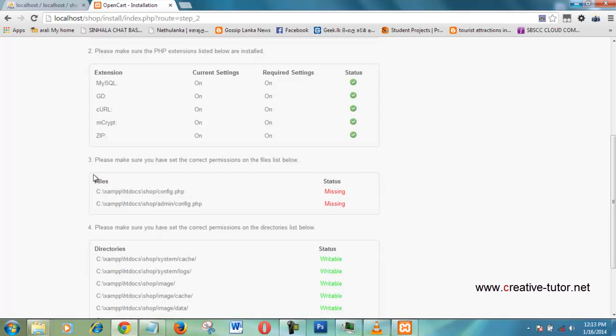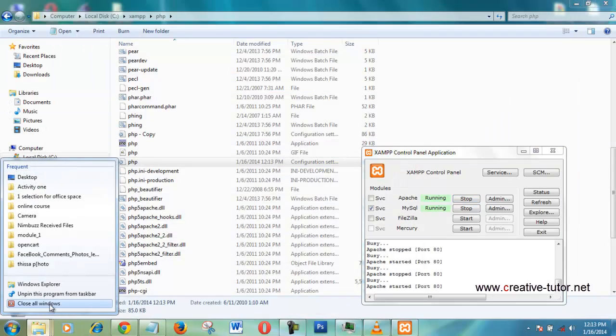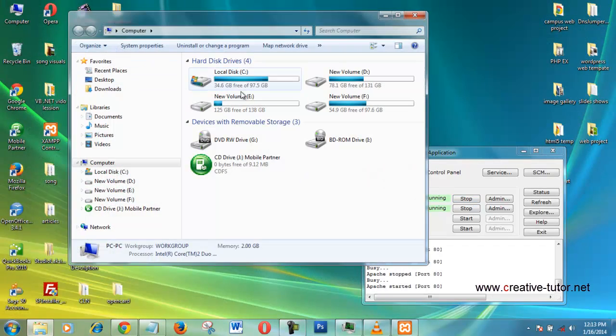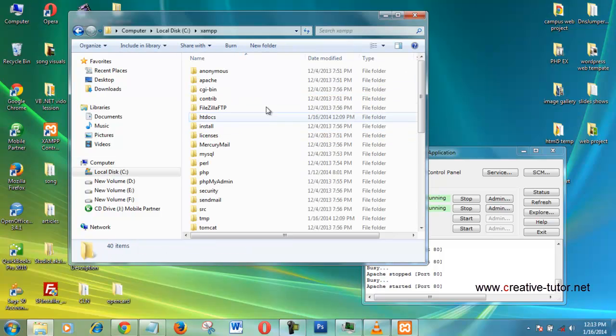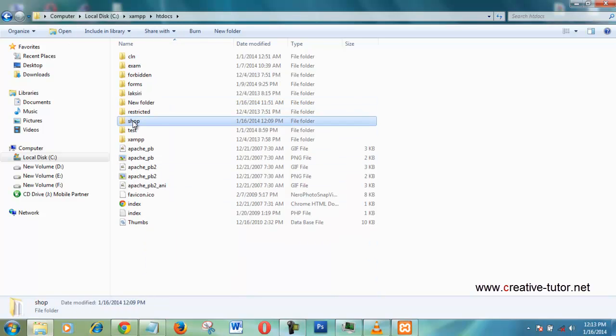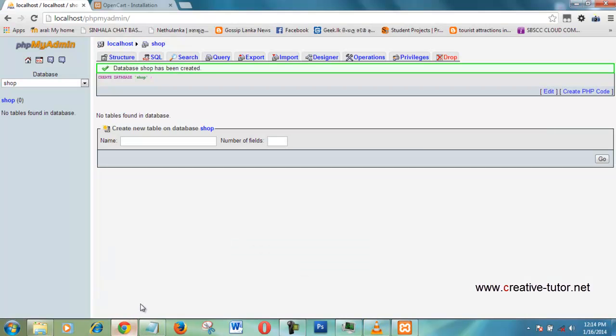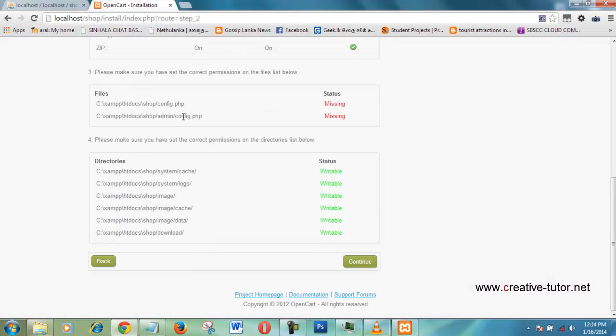Now I am going to fix this other error. Okay, now I go to the C drive, XAMPP folder, and htdocs, shop. Okay, I go into this one. I should find this PHP file, config-dist.php.